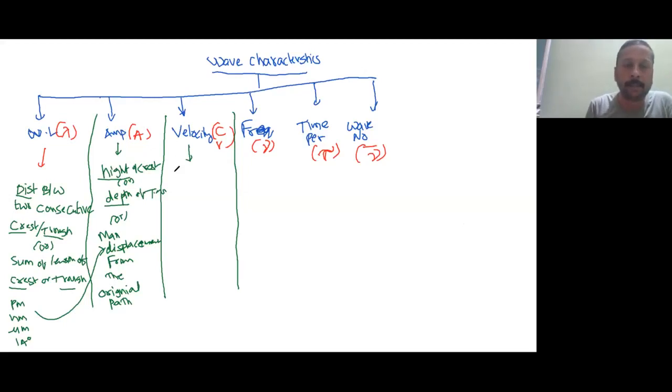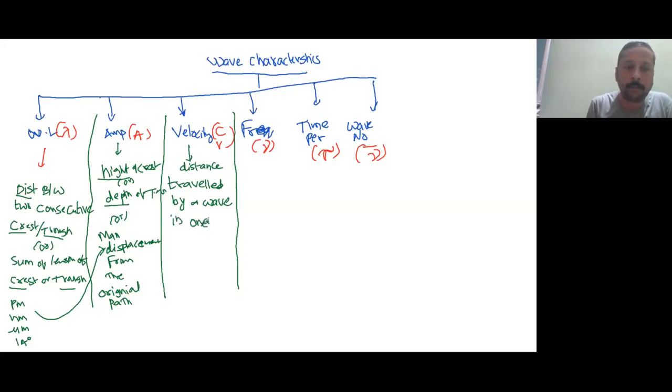Velocity is the distance traveled by a wave in 1 unit time.